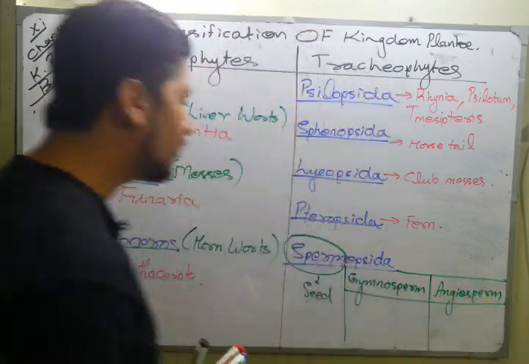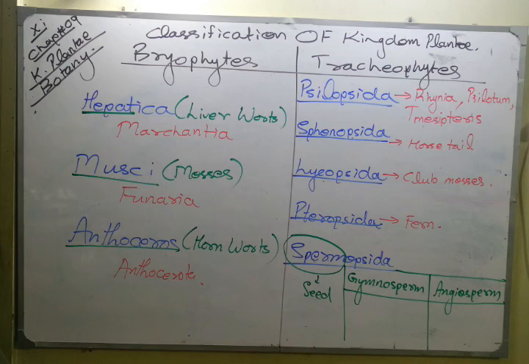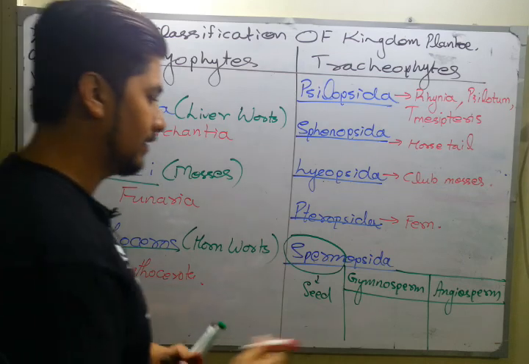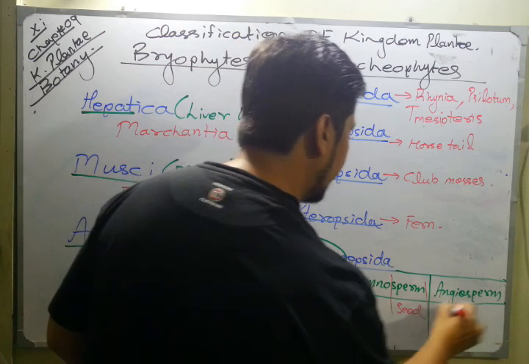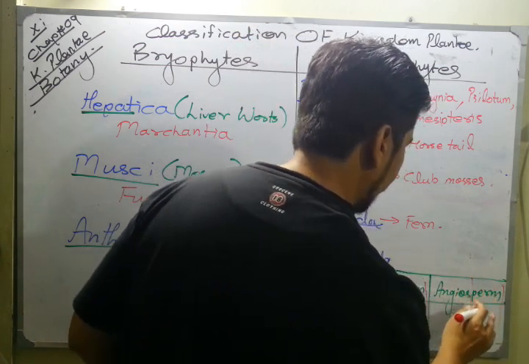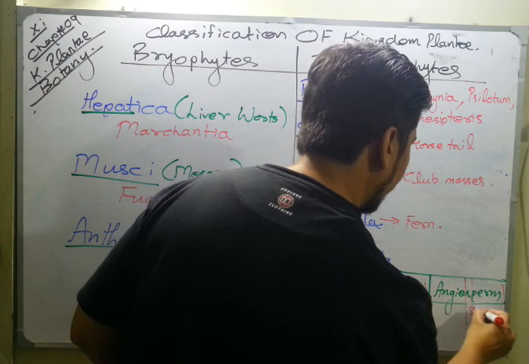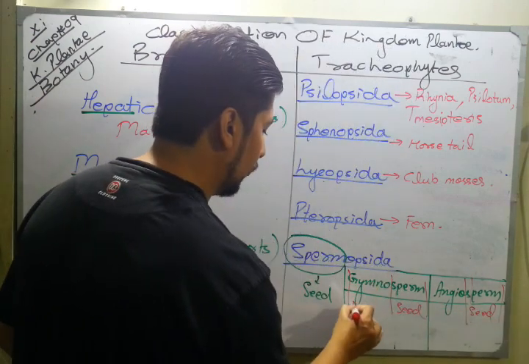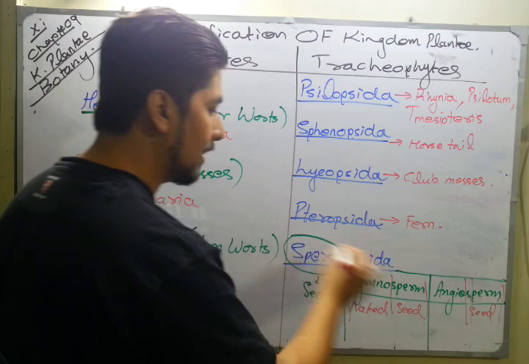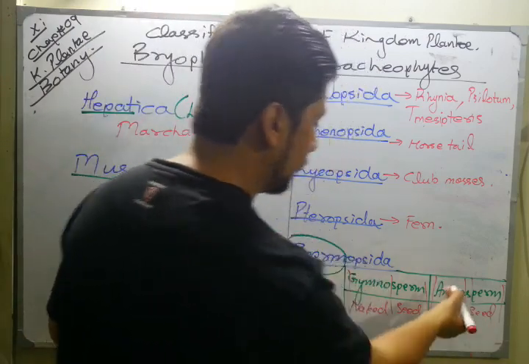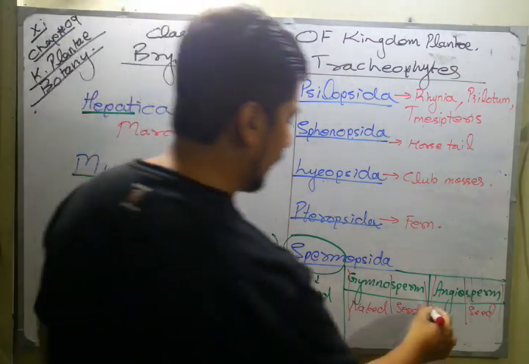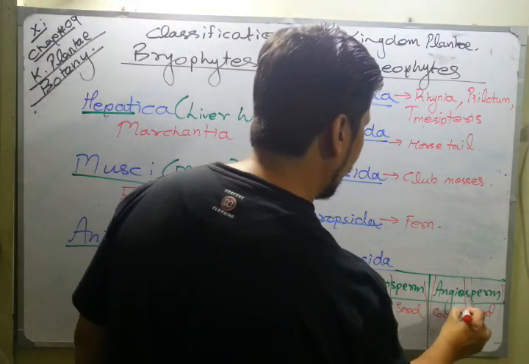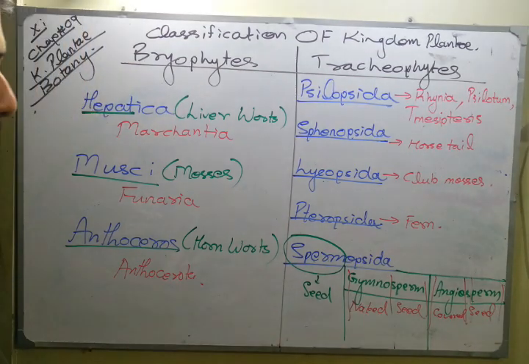So what is gymnosperm and angiosperm? For a very quick and short overview, sperm means seed, and the word gymno means naked, uncovered. Angio is basically a word in botany for vessel, but over here I take the word as covered. So gymnosperm is referred to as naked seed, and angiosperm is covered seed.